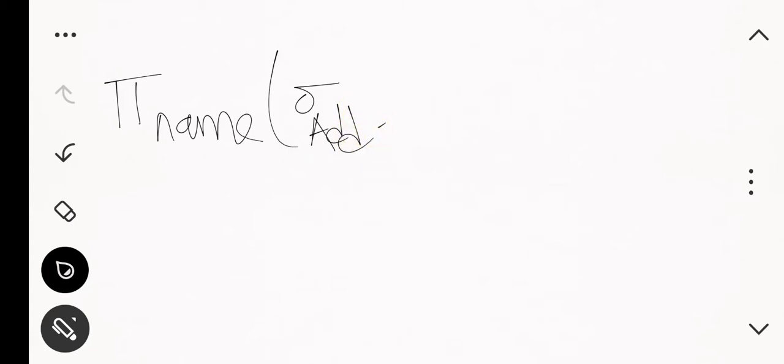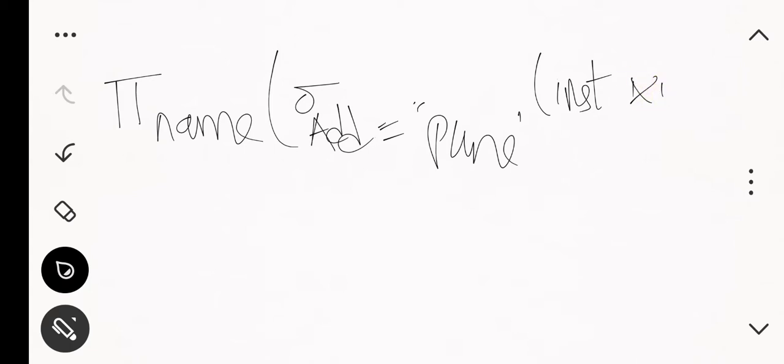If I write here: project name, select address equals to Pune, from instructor natural join with teaches. This is the complete expression.